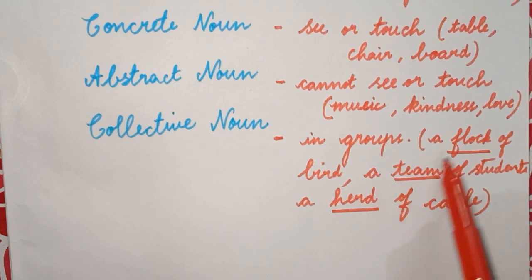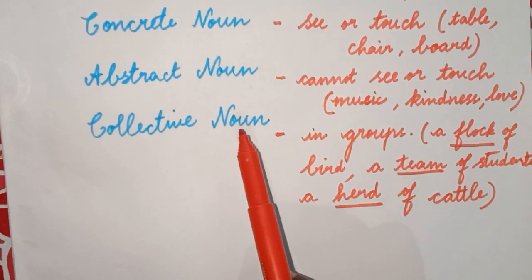So all these words represent collective nouns.